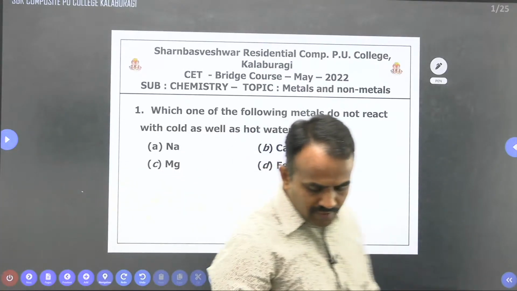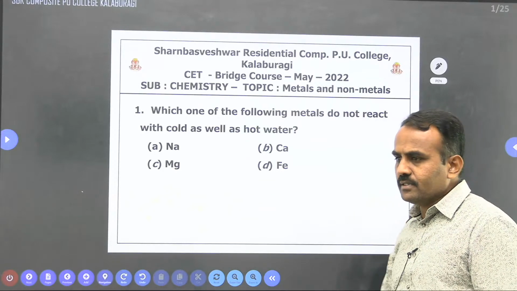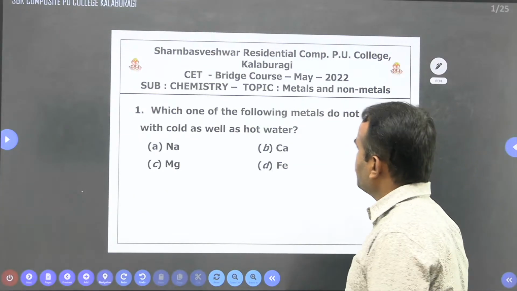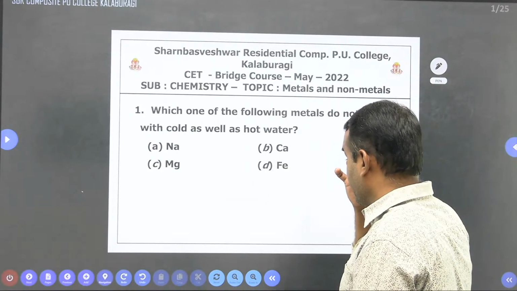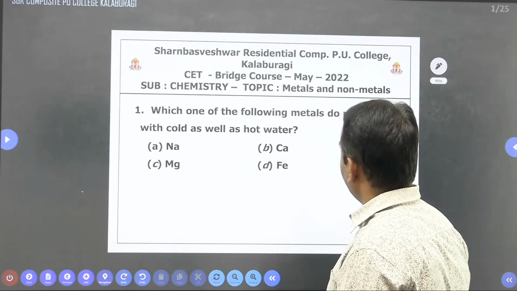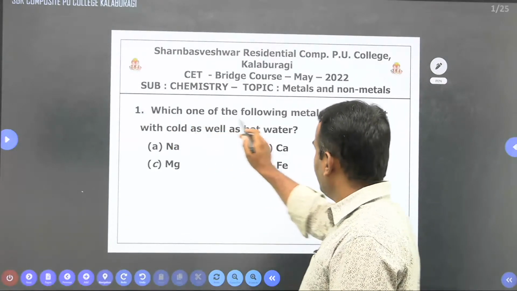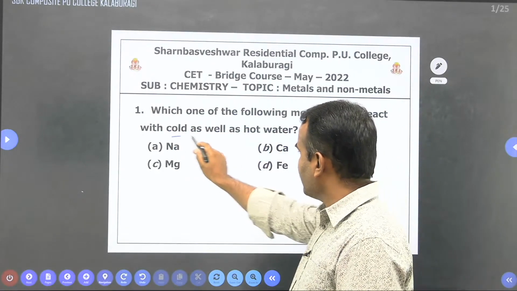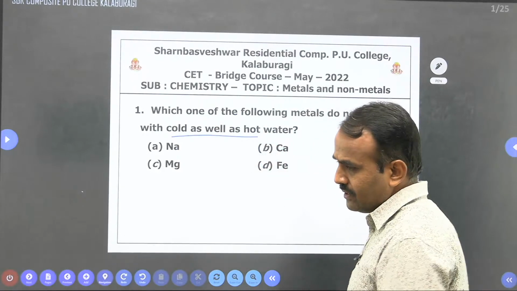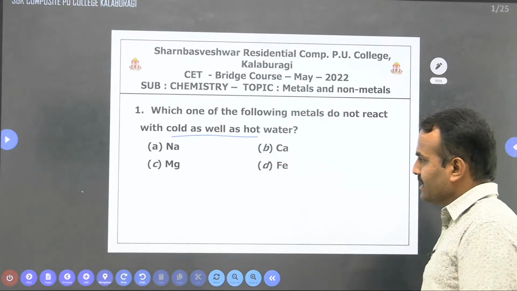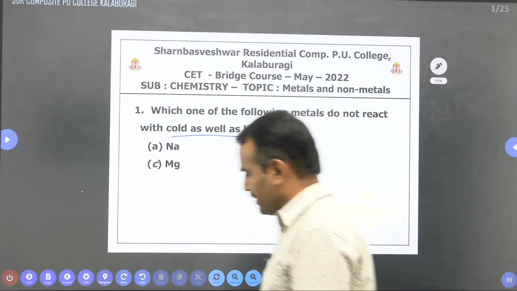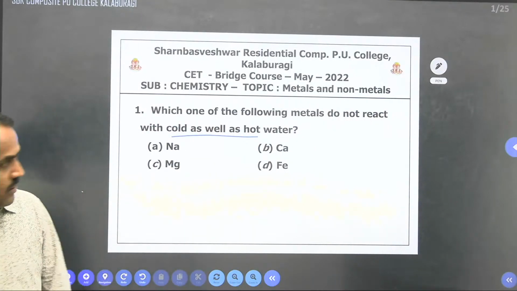So after completing metals, non-metals and metalloids, we can go with some MCQs, multiple choice questions. In this, which one of the following metals does not react with cold as well as hot water? Sodium, calcium, magnesium, or iron. Which one is not reacting with cold and hot water?